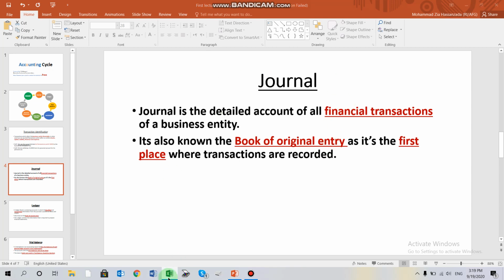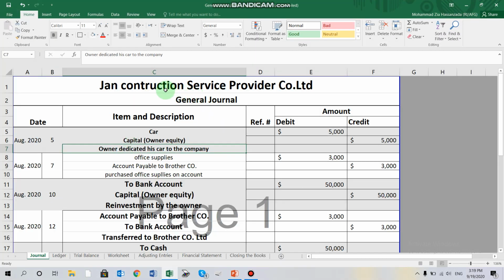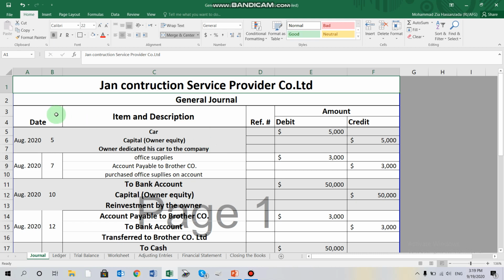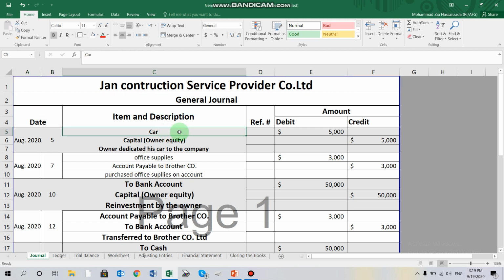Here we have an example of a journal book which consists of the name of the company, date of transaction, item and description, where we can specify which account is debited and which account is credited. Here we also have a brief explanation about the transaction, and the other column, amount, shows the amount debited and credited.